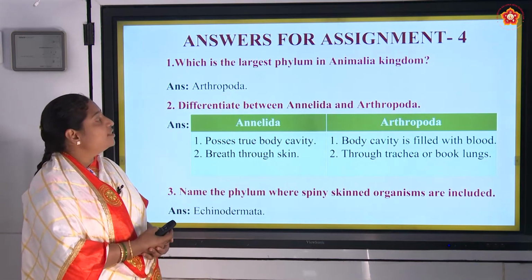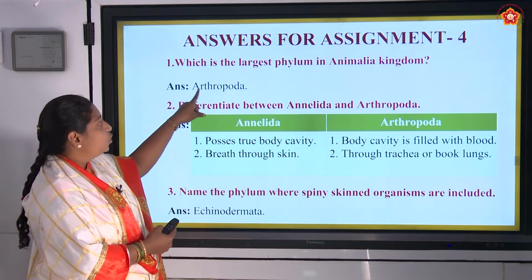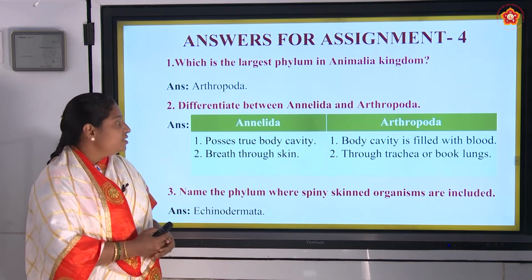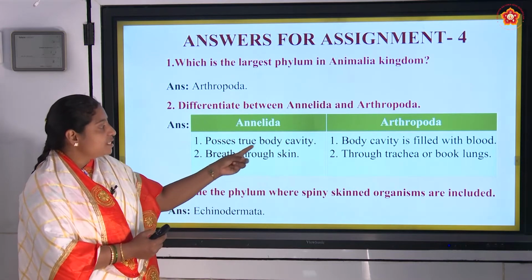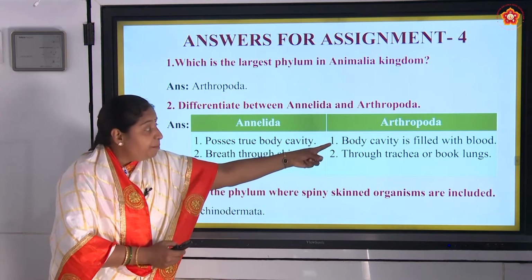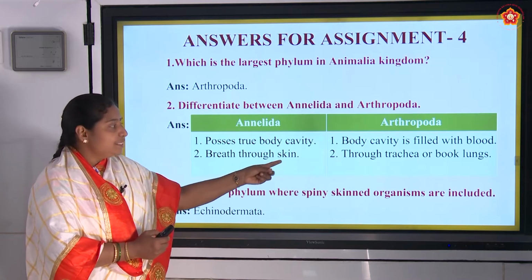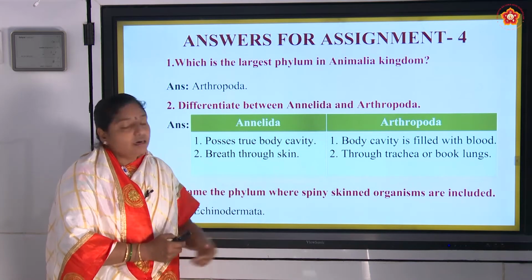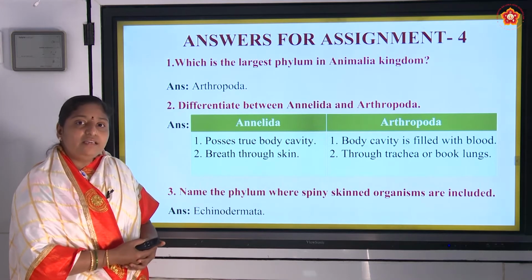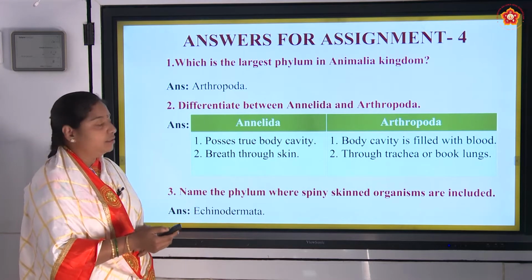First question: which is the largest phylum in kingdom Animalia? Answer: Arthropoda. Differentiate between Annelida and Arthropoda. In Annelida, the body possesses a true body cavity, and in Arthropoda, the body cavity is filled with blood, hence it is called hemocoel. Annelids breathe through skin, and arthropods breathe through trachea or book lungs. Next question: name the phylum where spiny-skinned organisms are included. Answer: Echinodermata.